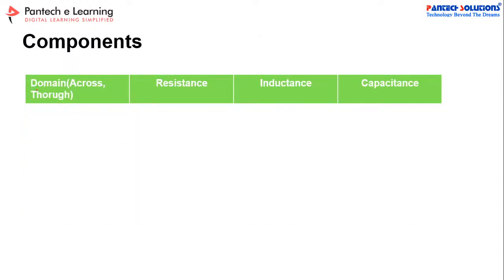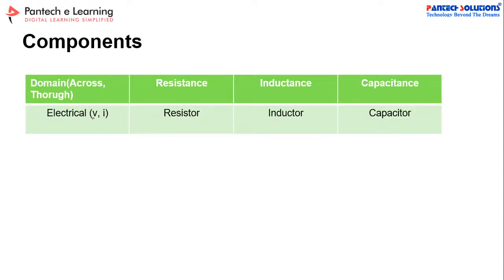In the across and through variables, we have to calculate the equivalent values for resistance, inductance, and capacitance. In the electrical domain, the through and across variables are current and voltage. For resistance, a resistor component is used. For inductance, an inductor component. These are energy storage devices, right? And for capacitance, a capacitor is used.